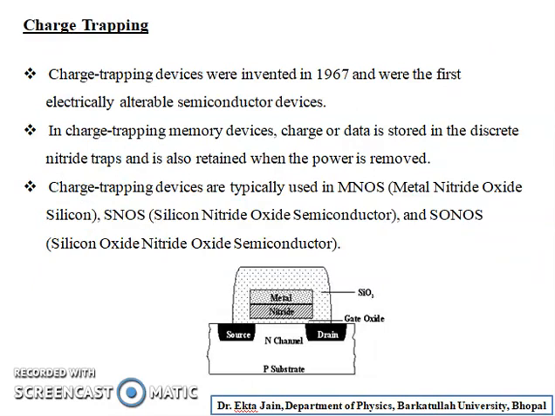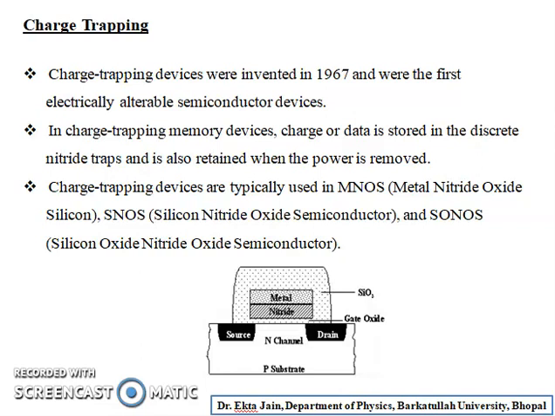Now come to the second type of this non-volatile memory, that is charge trapping. The charge trapping devices were invented in 1967 and were the first electrically alterable semiconductor devices. In charge trapping memory devices, charge or data is stored in the discrete nitride traps and is also retained when